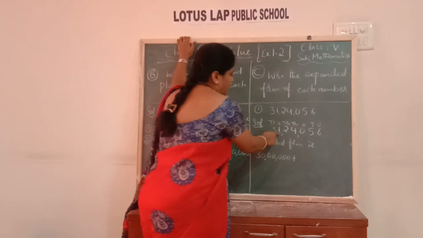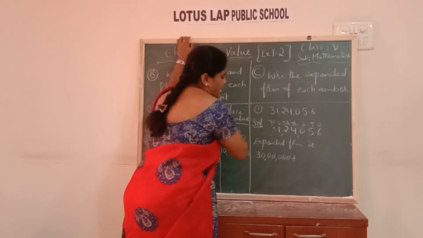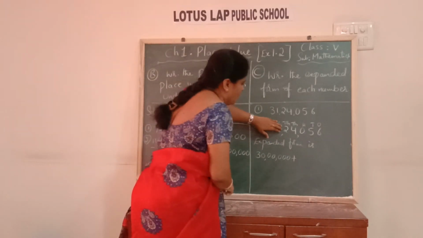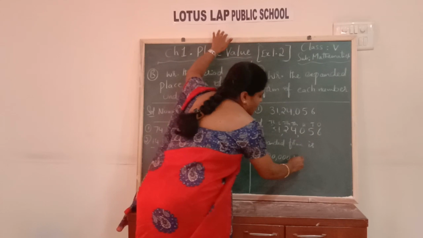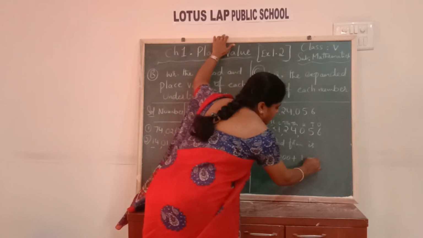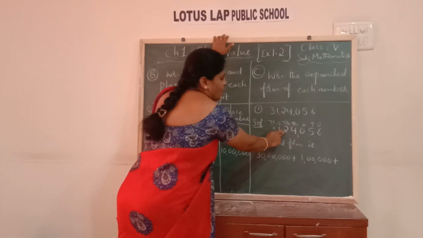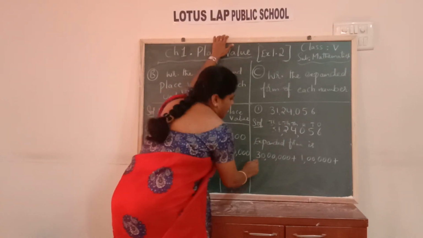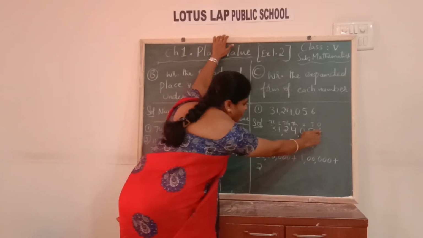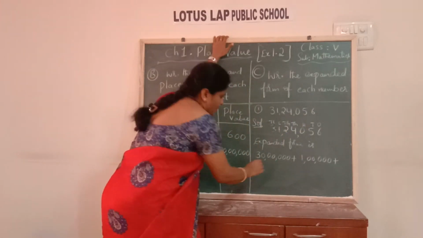Now, next place is lakhs place. 1 is in lakhs place, so 1 lakh. So, 1 after 5 digits. So, 5 zeros. 1 after 5 zeros. This is the place value of 1. Next, 2 10,000s, 20,000. 2 after 4 digits. So, 4 zeros.